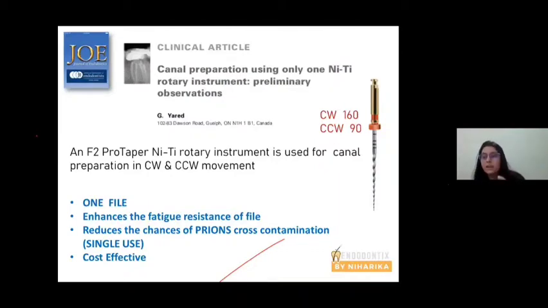And he used specific parameters. That means he used a clockwise angle of 160. He used an anti-clockwise or reciprocating angle of 90 degrees. So these were the angles he set to achieve reciprocation action with F2 ProTaper. And in their studies, they concluded, or he concluded, that when the F2 file was used with reciprocation action, one file can be used to produce the entire shaping procedure. Since one file is used, it reduces the chances of prion contamination. It enhances the fatigue resistance of the file, and it is also cost effective.